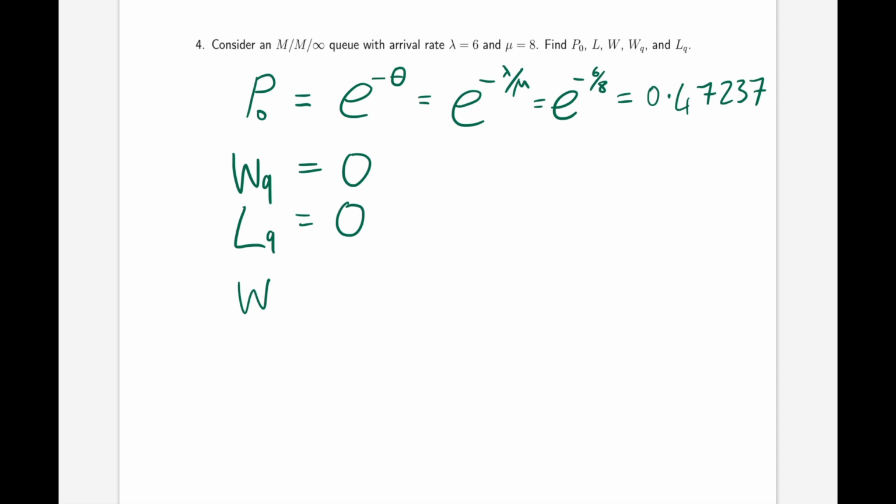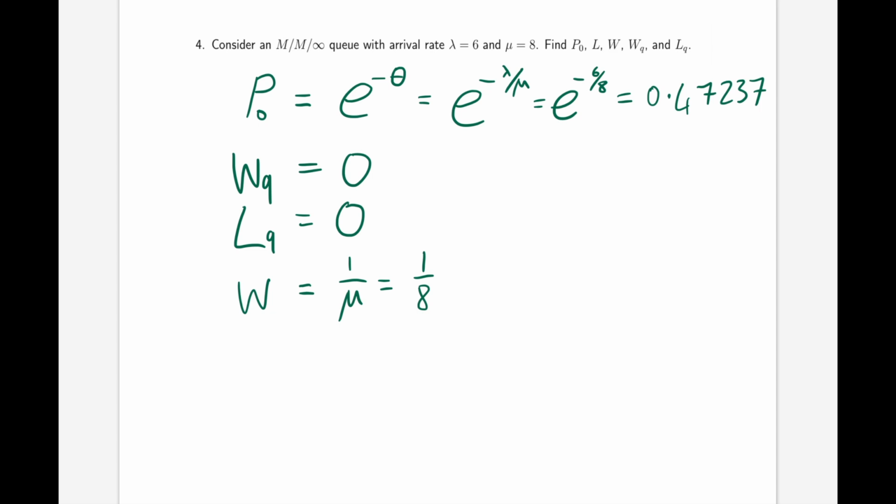W, which is the expected amount of time spent in the system. Well, as we said before, the expected amount of time spent in the system is equal to the amount of time waiting plus the expected time spent in service. We know nobody waits, so this must be entirely the expected amount of time spent in service, which is going to be 1 over mu, which is going to be 1 over 8.